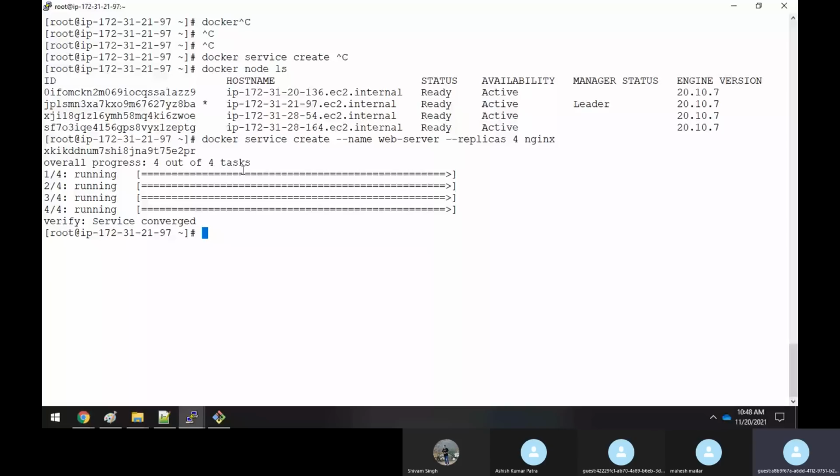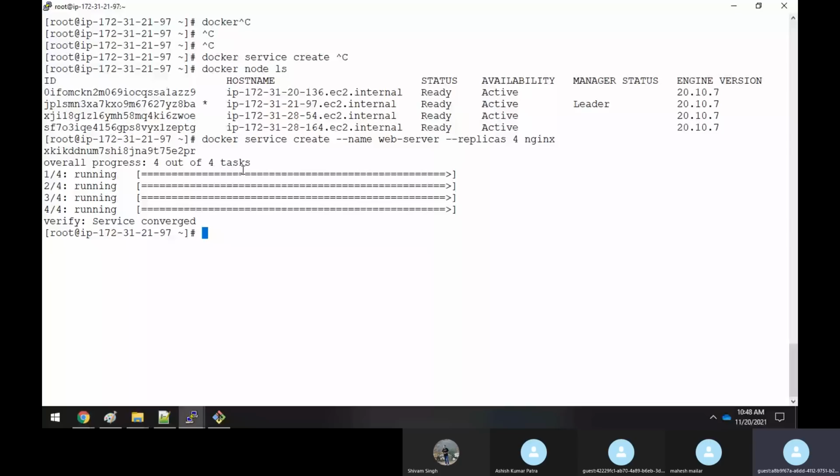Here you could see 4/4. What does 4 mean? 4 is the desired count. It means that I always need 4 containers to be running under my Docker Swarm cluster. And this 4 is what is running. Desired is 4 and running is 4. And the image, or the application which is running, is Nginx, so it is showing Nginx latest.